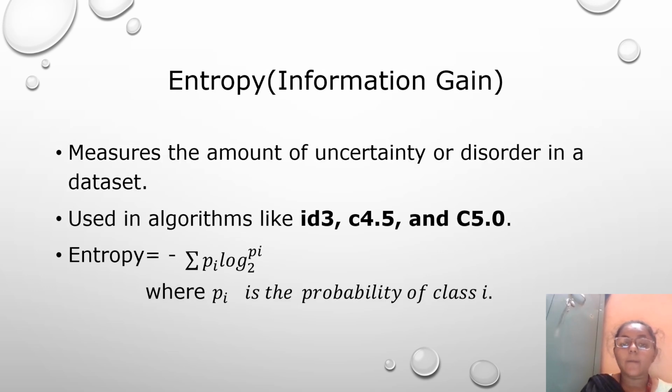Entropy measures the amount of uncertainty or disorder in a data set, used in algorithms like ID3, C4.5 and C5.0. Entropy is equal to minus sigma pi log2 pi, where pi is the probability of class i. There are some key properties of entropy. Non-negative: entropy is always greater than or equal to 0. The minimum value is 0, which occurs when all the elements belong to a single class. Maximum entropy occurs when all classes are equally likely.